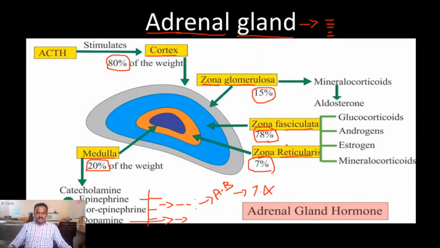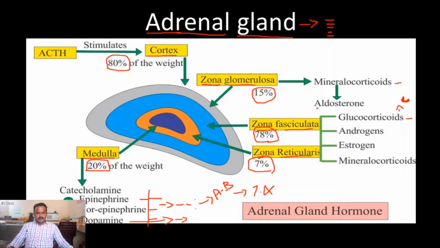So these parts provide some hormones. The major hormones are mineralocorticoids and glucocorticoids. Glucocorticoids are a group of hormones that play their role, and we are going to study them in another video. Majorly, the glucocorticoids contain the famous hormone called cortisol. Cortisol is a major hormone in the glucocorticoids. It acts as a substrate for the synthesis of other steroid hormones.